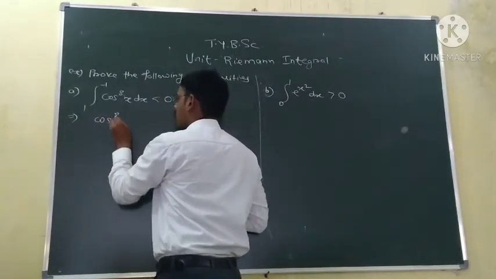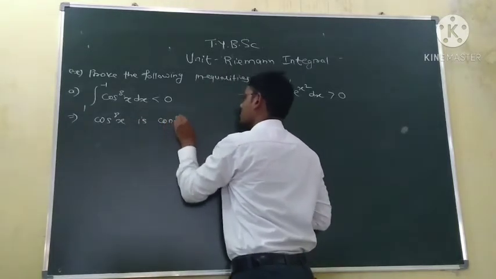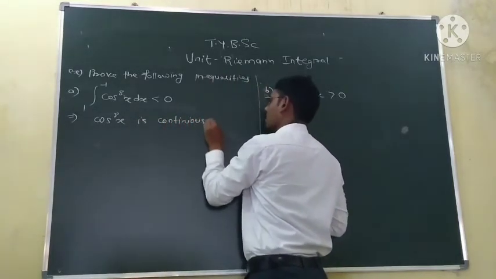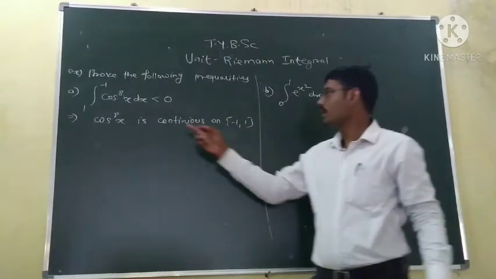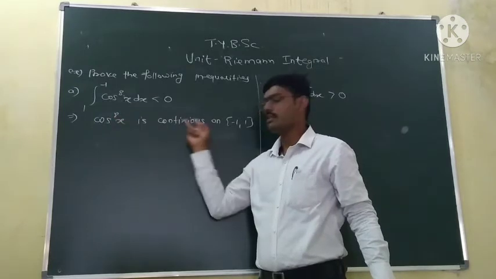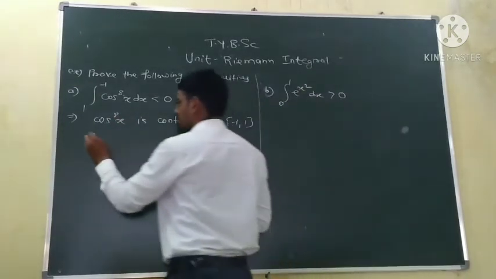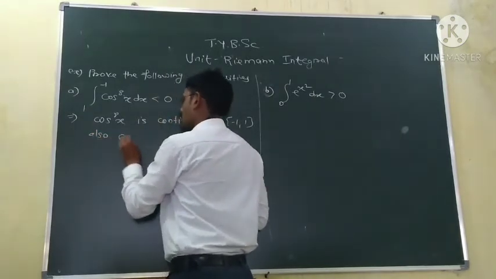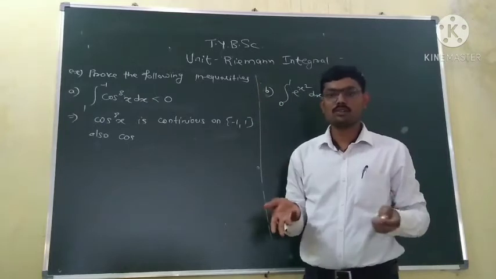So cos to the power 8 is continuous on the interval minus 1 to 1. Since cos raised to the power 8 is continuous, it is Riemann integrable. Also, since cos lies between minus 1 and 1, its even power is always greater or equal to 0.